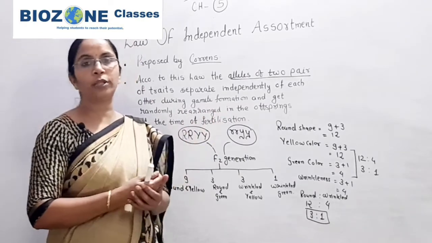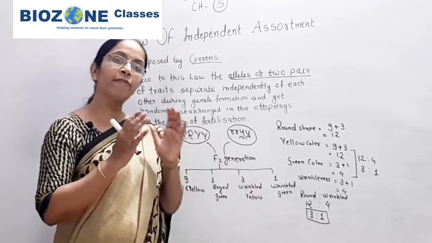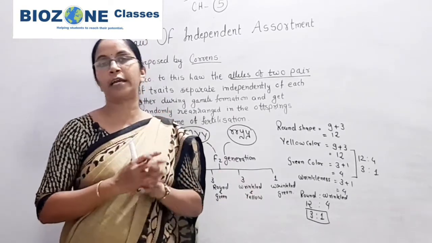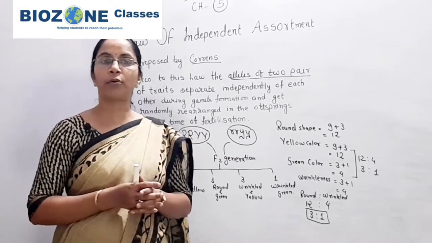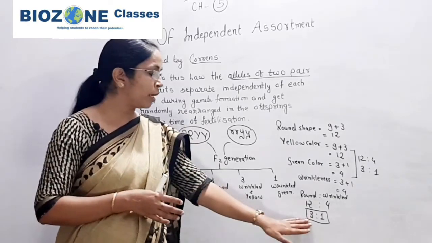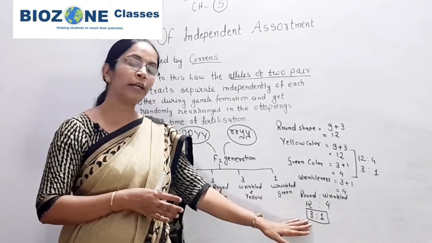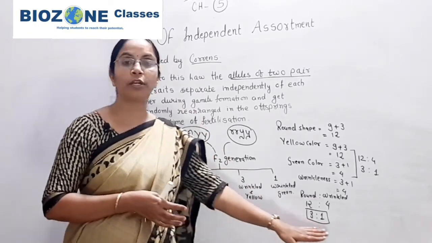According to that, if you study the transfer of an individual gene for a particular trait or character, it always shows the 3:1 ratio in the F2 generation.